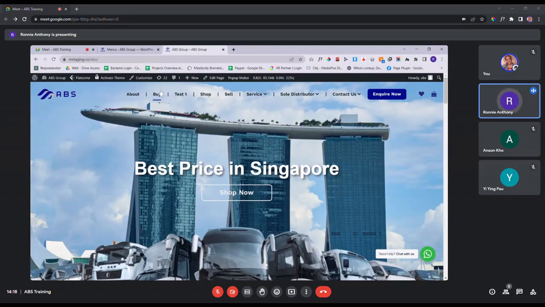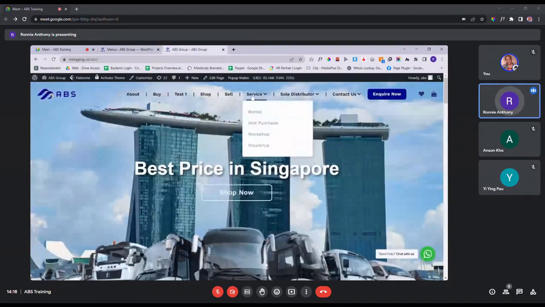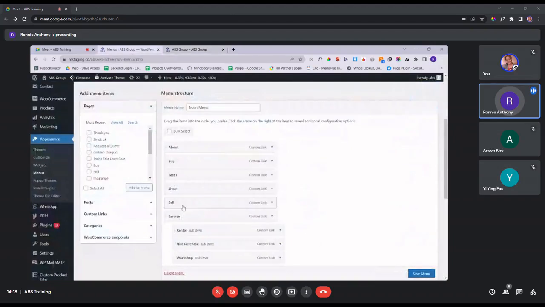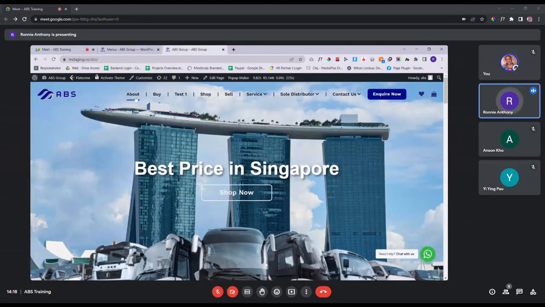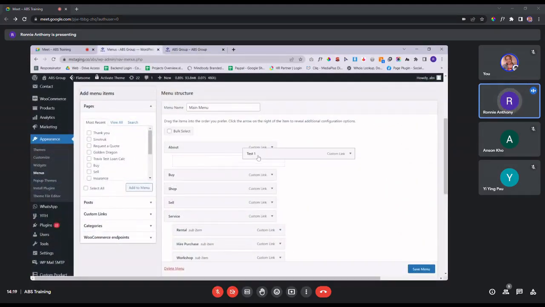You can rearrange the different elements, the different items. Lastly, you can make it a sub-item, similar to what you see on this services menu and sole distributor, for example. So let's say you want it to be a sub-item of the about tab over here. You just need to bring it below the main tab that you want it to be a sub-item of, and then put it slightly inside, for example, like this, until you see the sub-item text appear.